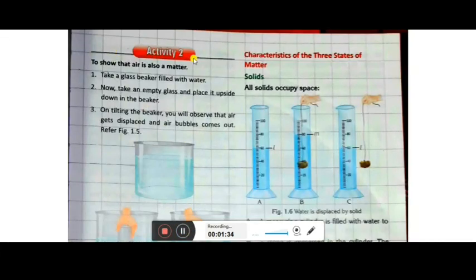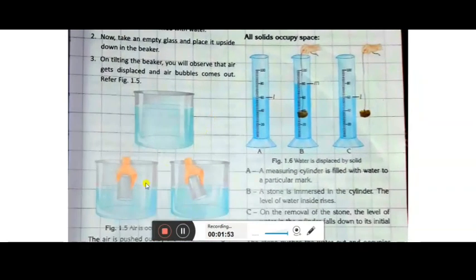Now another activity is to show that air is also a matter. In that, take a glass beaker filled with water, a big beaker. Okay, you are familiar with this word, beaker, fill it with water. Take an empty glass and place it upside down in the beaker as it is given here. Here it is shown how to put. Then on tilting the beaker, you will observe that the air gets displaced and air bubbles come out.